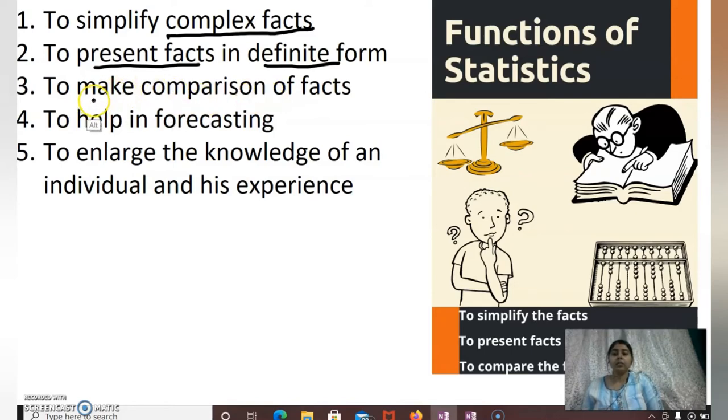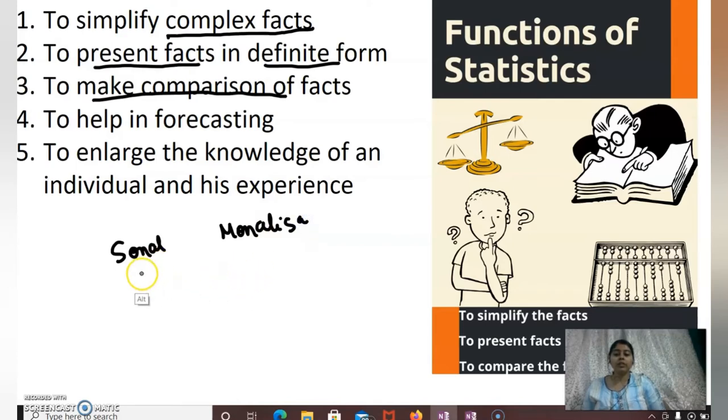Next is to make comparison of facts. To make comparison of facts means we can easily measure, like I took the example of Femina Miss India. Suppose there is one girl named Sonal, and there is one girl named Mona Lisa.